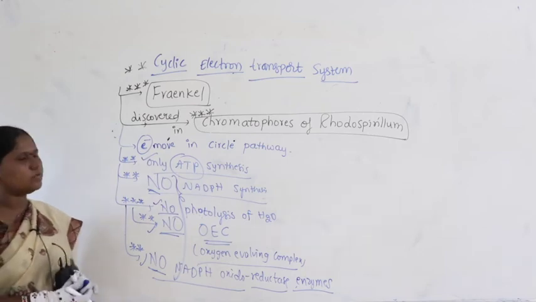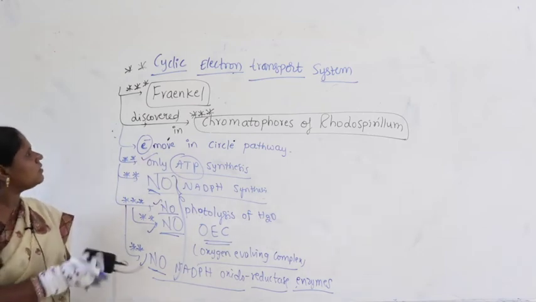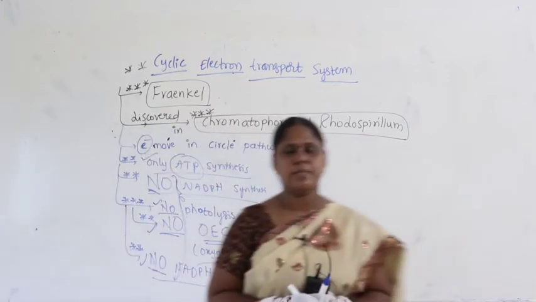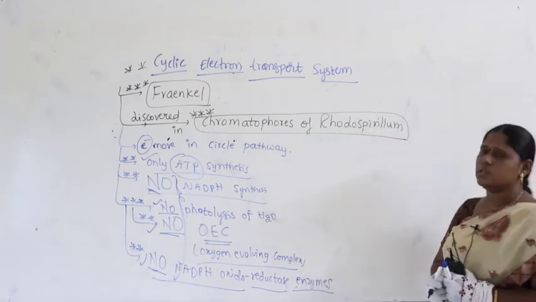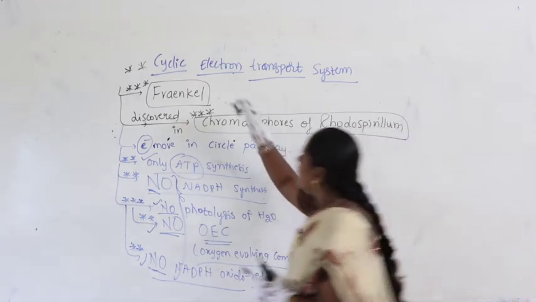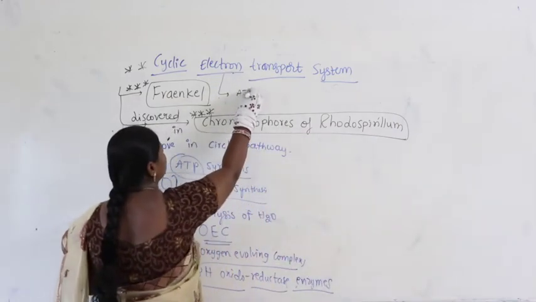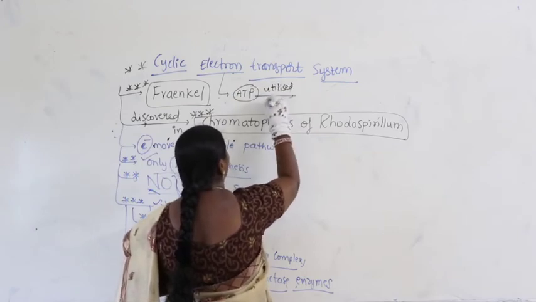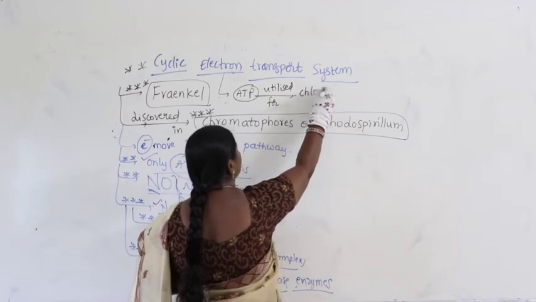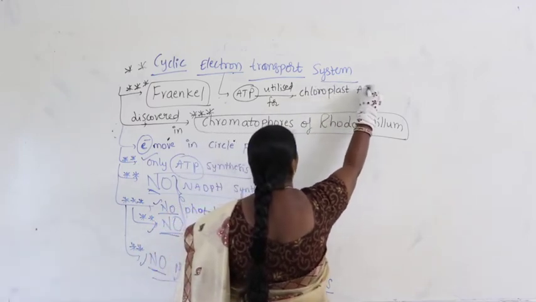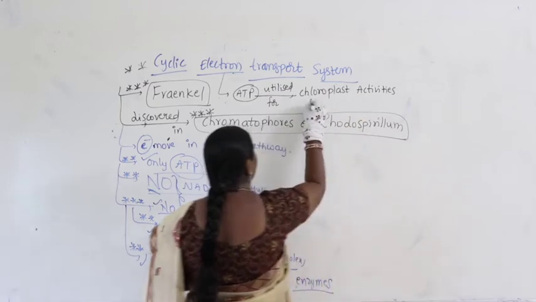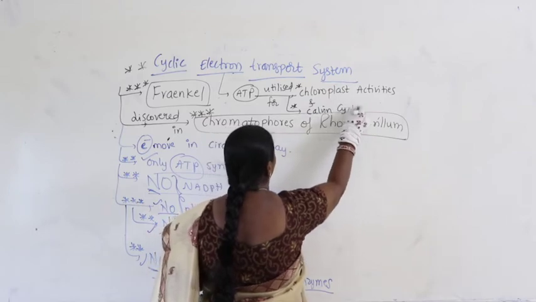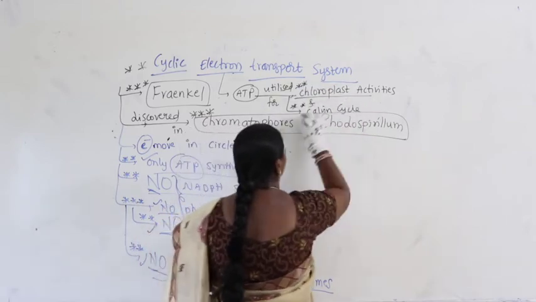Very important for all of us to remember. Right. So, here when you look at here, electron transport system also generates ATP. So, we get ATP in electron transport system. Now, what happens here? The ATP which is produced from electron transport system is utilized for chloroplast activities and as well as utilized for Calvin cycle. Very important.